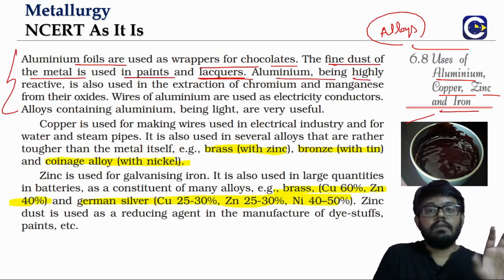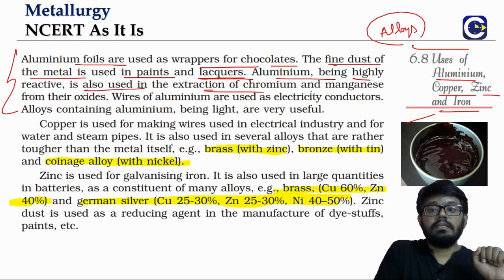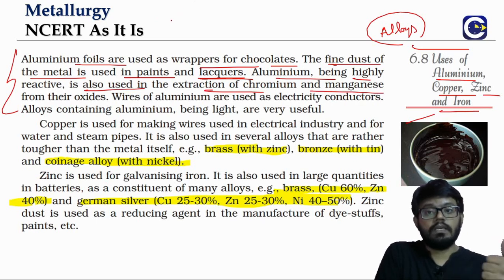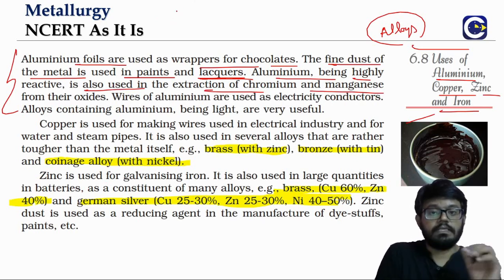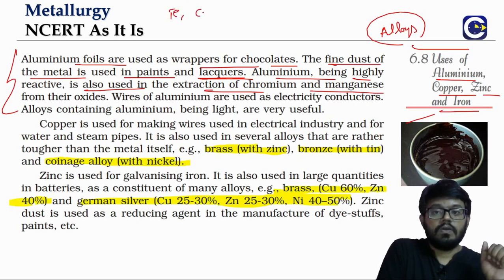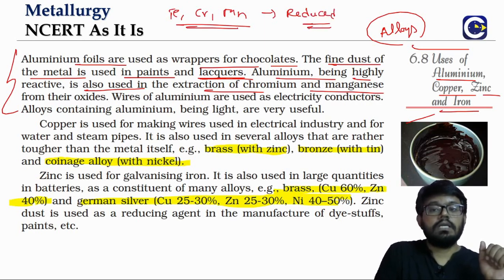Aluminum, since it is a highly electropositive metal, is also used in the thermite process. What is the thermite process? The reduction of oxides of iron, chromium, manganese can be done by using aluminum. What do you call it?